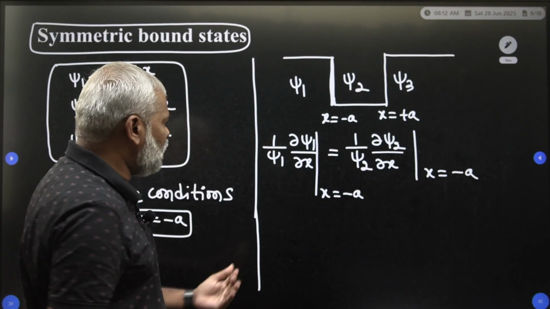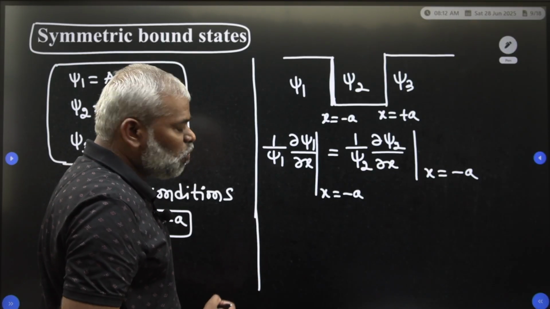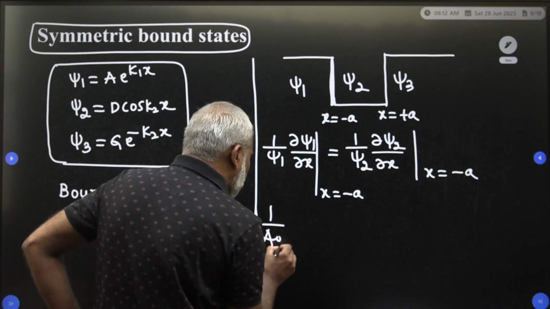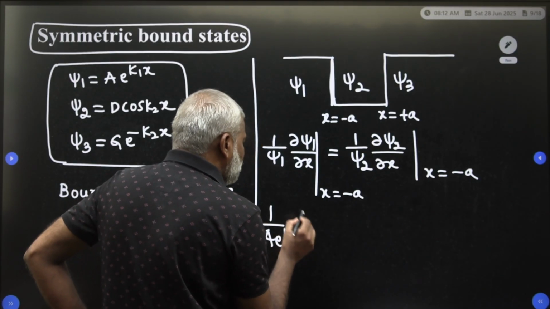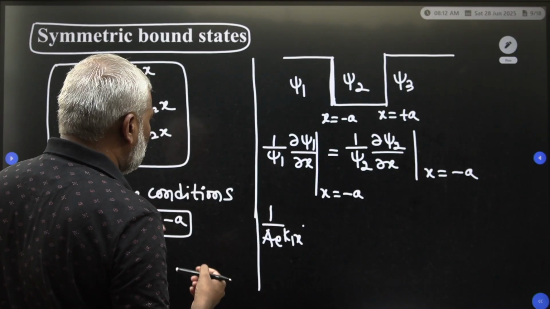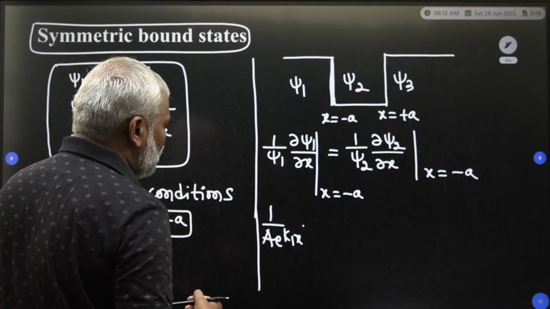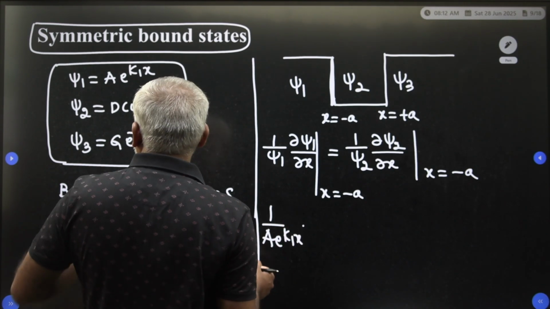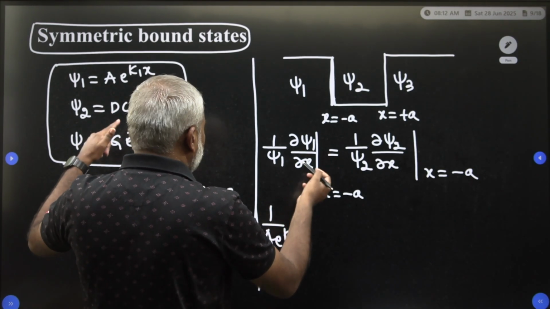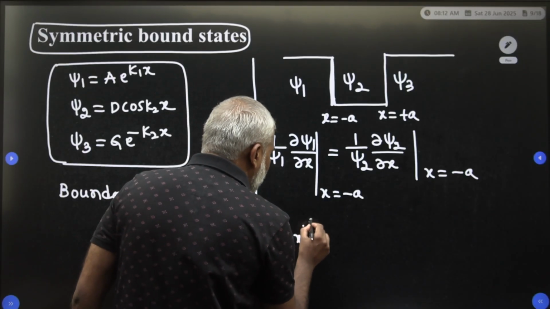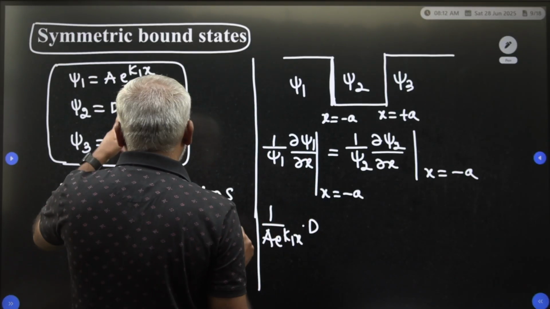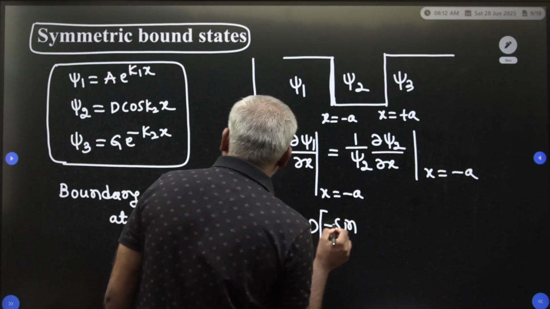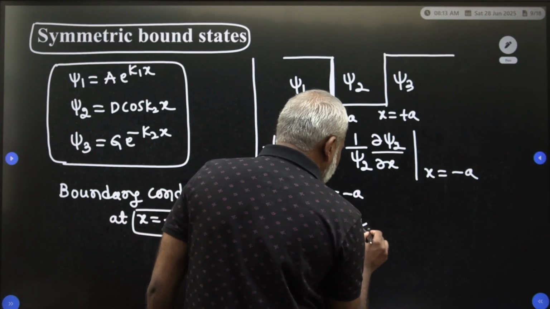First take 1 by psi 1, which is 1 by A e to the power of k1x, into its first derivative. After some time I will apply minus a. For psi 2, differentiating cos gives minus sin, so minus k2 into sin k2x.